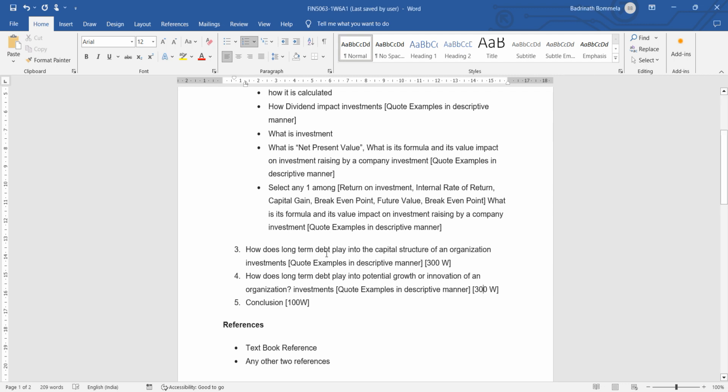Okay, see, here we are speaking about long-term debt and its role in creating the capital structure of an organization. So this has to be exclusively discussed, and provide neat examples related to that.